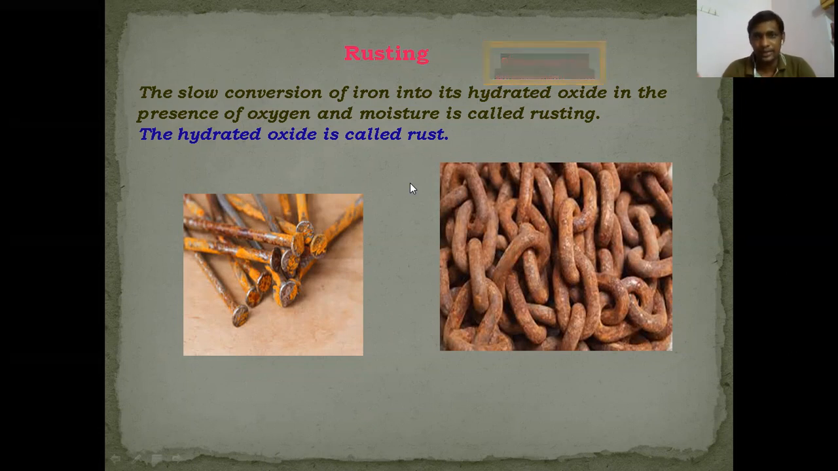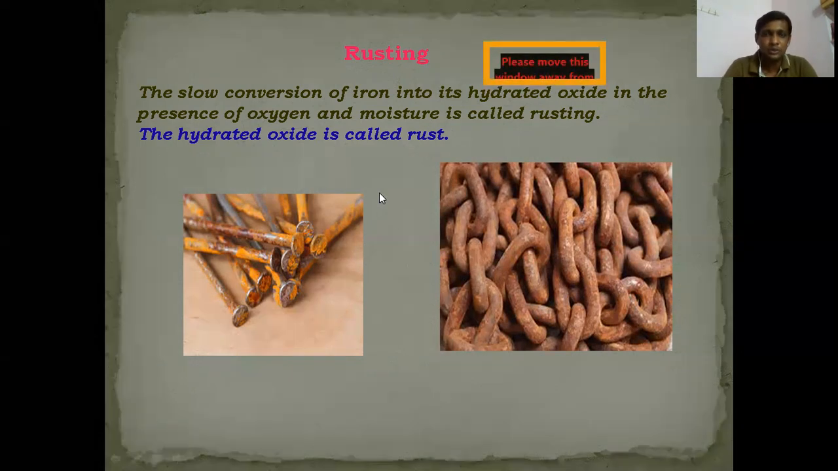You take one iron nail and keep it outside. When you keep it outside, after some days you are going to see a brown color layer forming on it. That brown color layer is called rust. That means when an iron nail mixes with water and oxygen, one new substance will be formed. That new substance is called hydrated oxide, or rust.